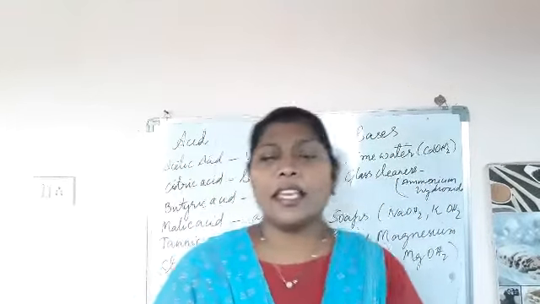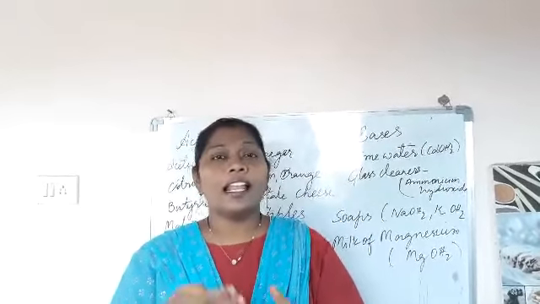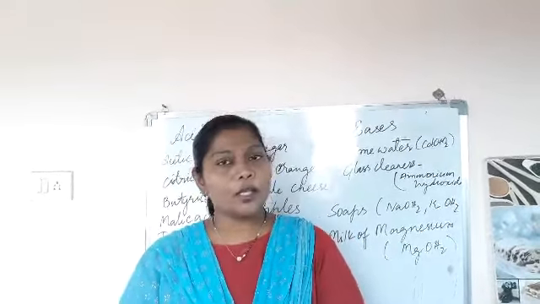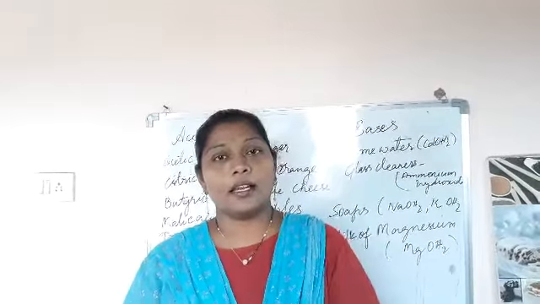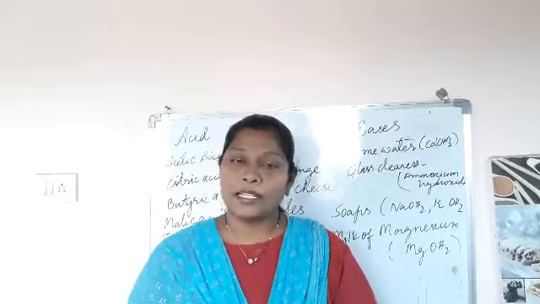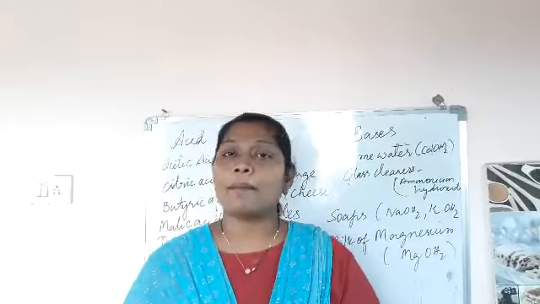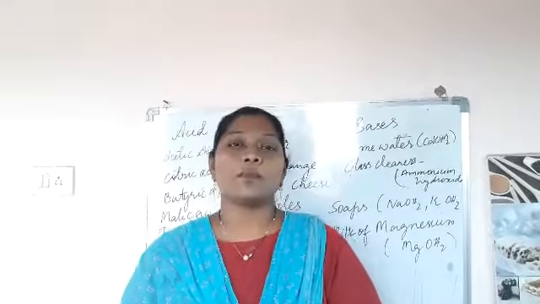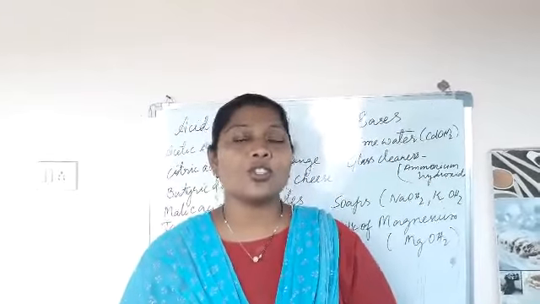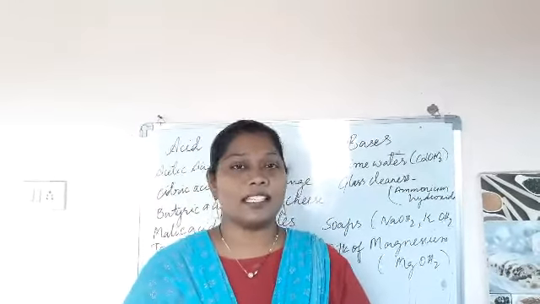Okay, and now let me tell you, apart from phenolphthalein and methyl orange, we also use litmus paper. Have you ever heard of this paper? Litmus papers are generally used in the laboratory to test the different acids or bases present in food materials or any chemicals. If you want to identify a chemical which is given to you as a sample in the laboratory, we use this litmus paper. What color changes do we observe when the litmus paper is dipped in the acid or in the base? Now let us see about it.